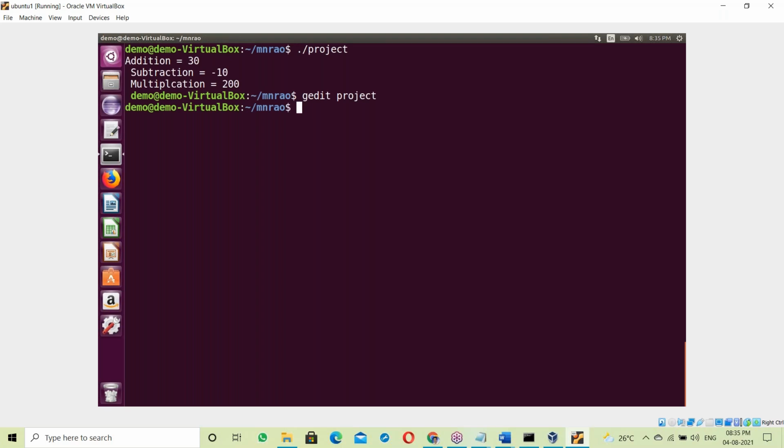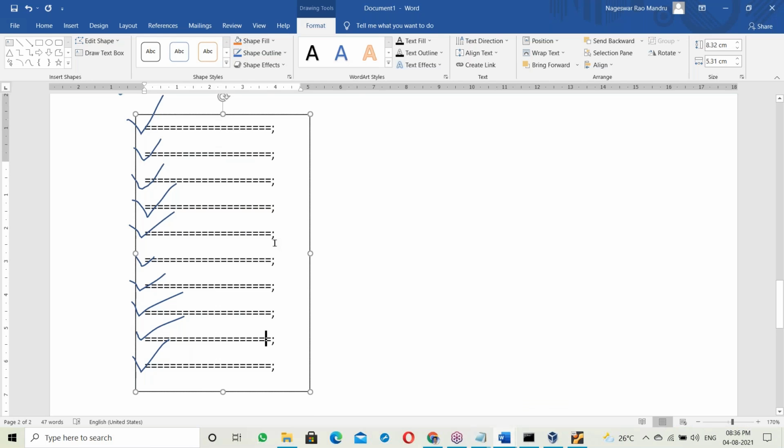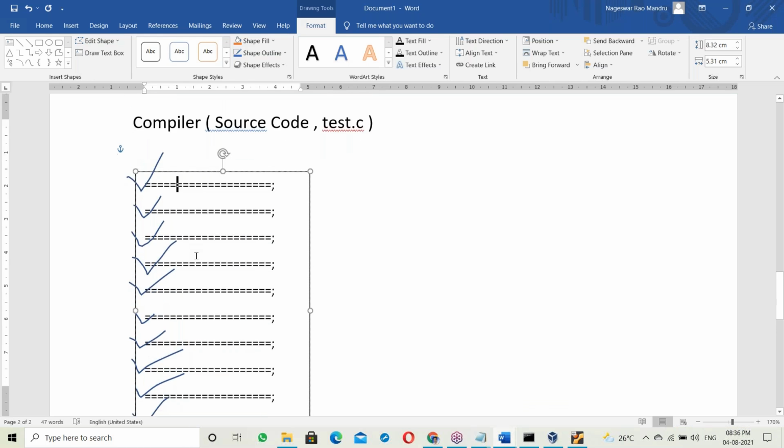Okay. So what is happening here? Simply generating one exe file. After generating the exe file, that exe file executes here. So the compiler checks all the errors from top to bottom. If no errors, it generates one exe file, and that exe file executes. That's it here. Now what happens here? Yes, the compiler checks all the errors from top to bottom.